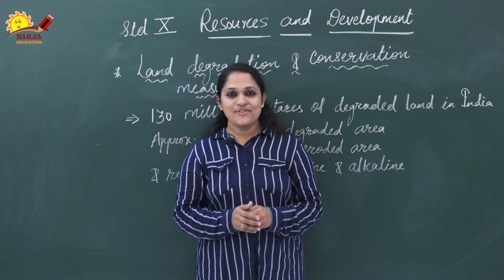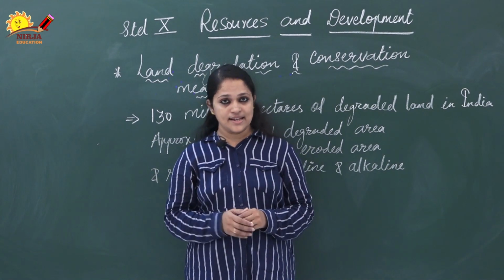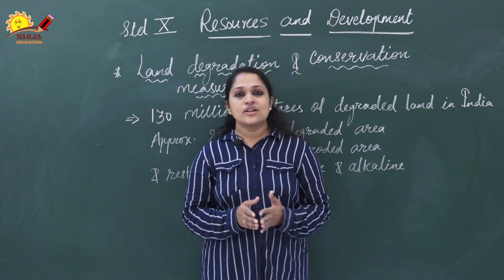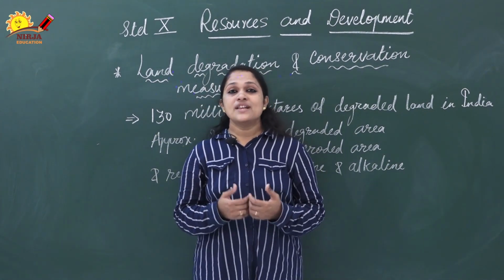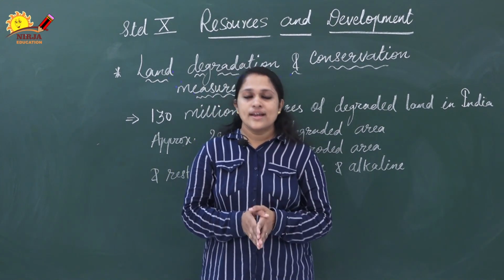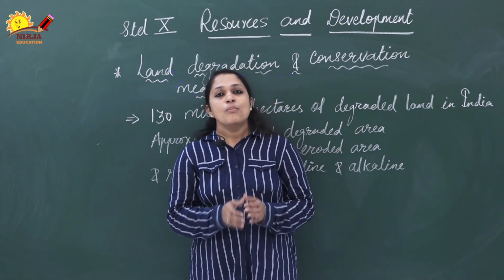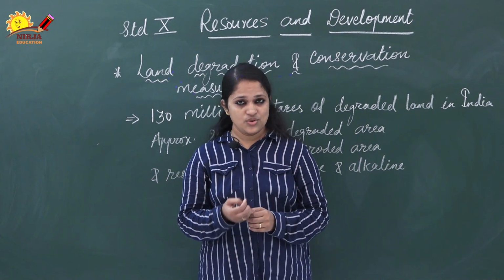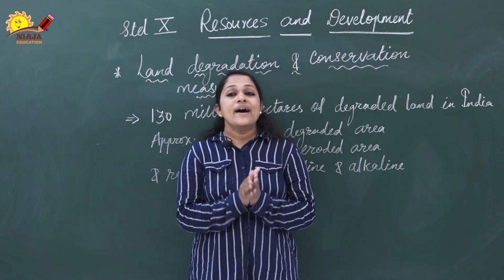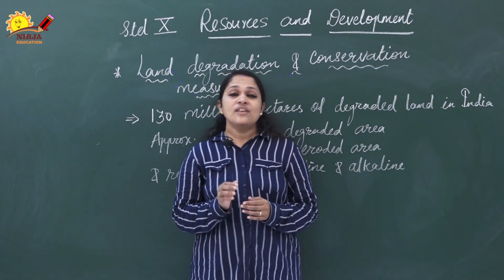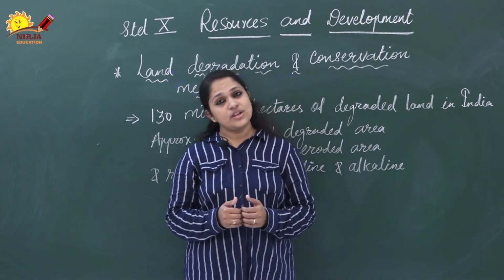To solve the problem of land degradation, we can take many steps. For example, afforestation, planting of shelter belts, control of overgrazing, control of mining, proper discharge and disposal of industrial waste, and proper management of wasteland. So if we follow these things, then we can control land degradation.